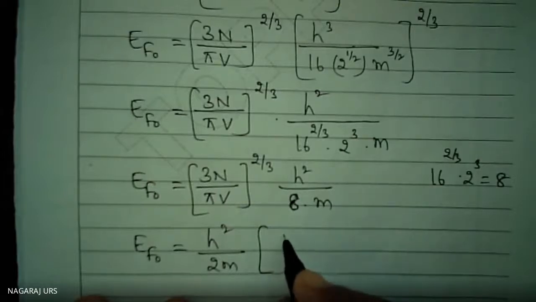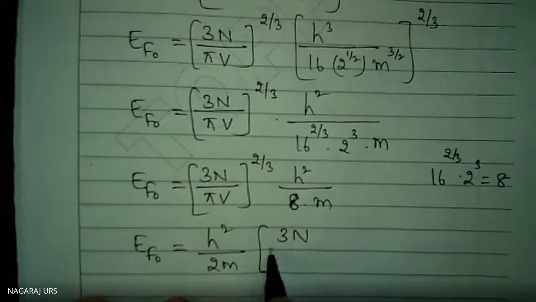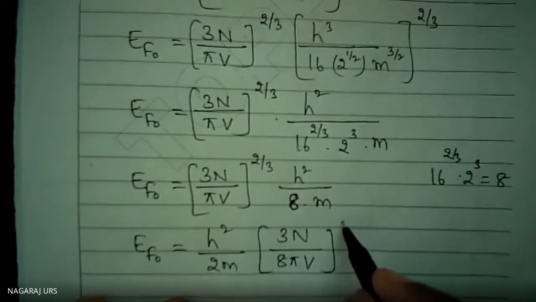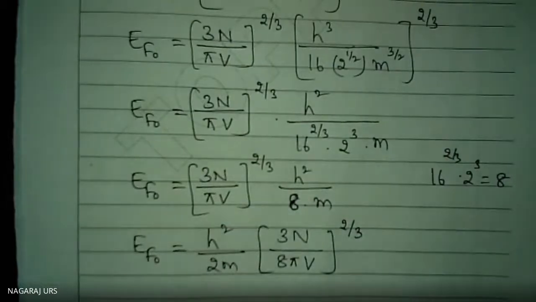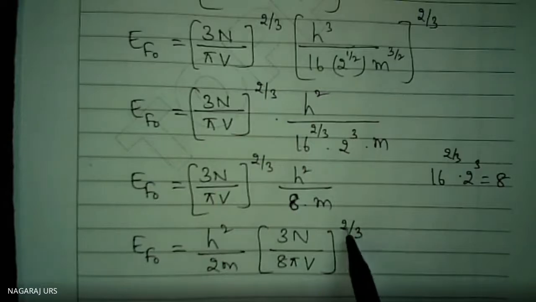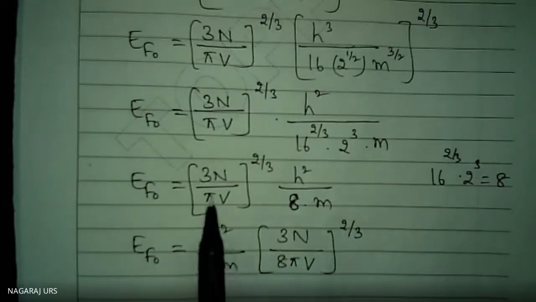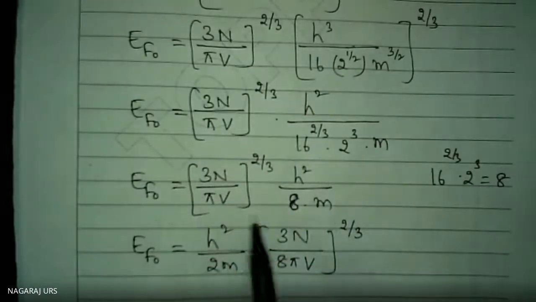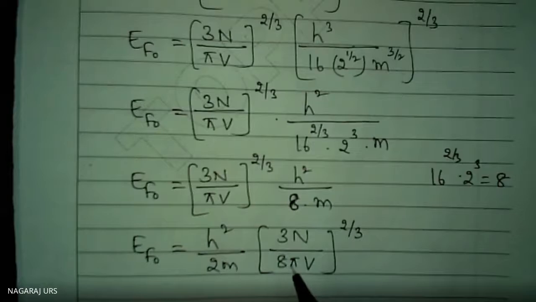So how to write? (3n divided by 8 pi v) raised to the power 2 by 3. Yes, you do that. 8 to the power 1 by 3, the cube root, is how much? 2. 2 square is 4, 4 2s are 8. You are getting 8. These equations are one and the same. While solving the problem, on some occasions I will use this equation, on some occasions I will use the other equation. So be careful, and remember the equations properly.